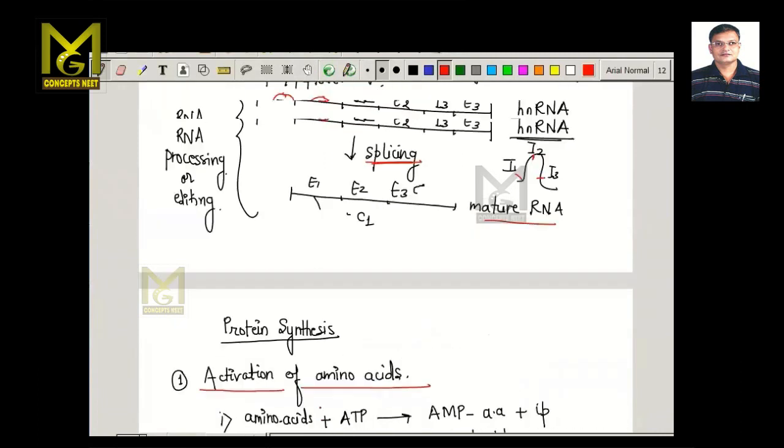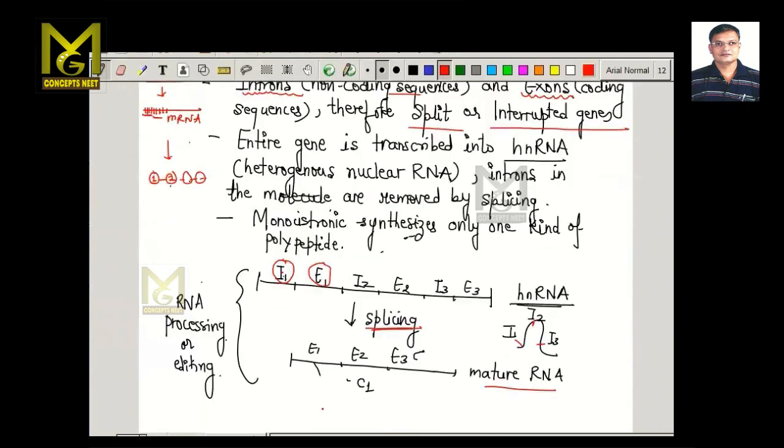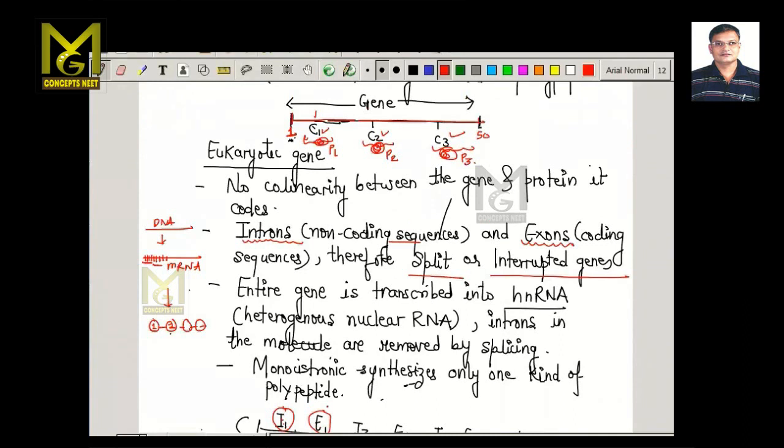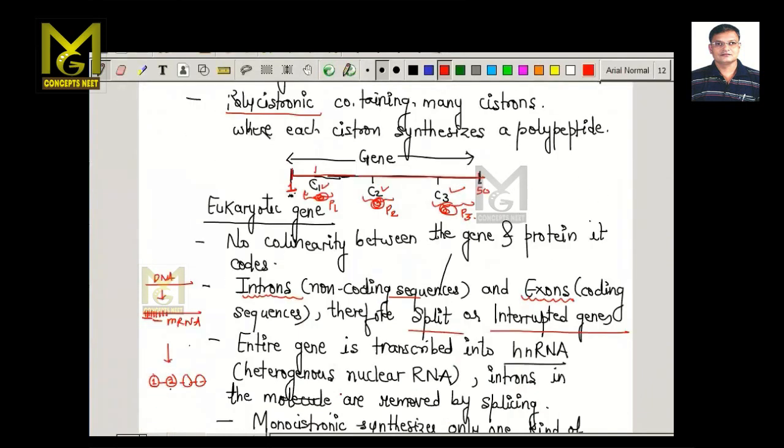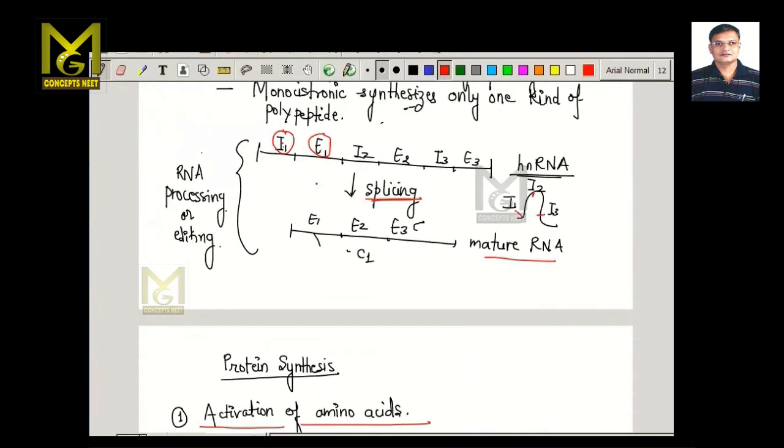So this is a basic difference between the eukaryotic gene and the prokaryotic gene. This is polycistronic, that is, multiple cistrons can form multiple polypeptides. But in this case it is monocistronic, as the exons come together and form a single polypeptide chain.